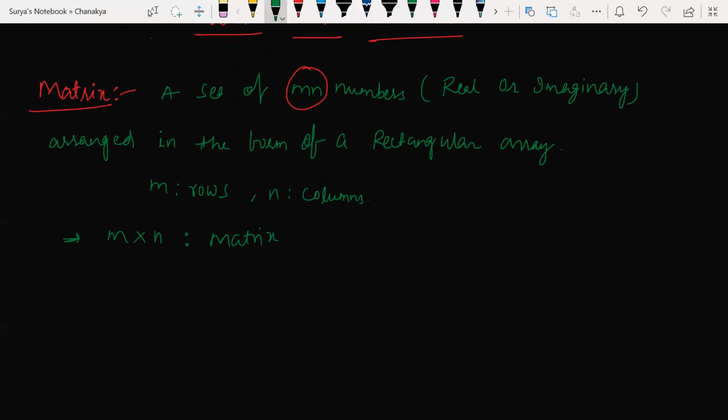A set of mn numbers, real or imaginary, arranged in the form of a rectangular array, where m is rows and n is columns. Clear? Yes, sir. Now look at this basically here.